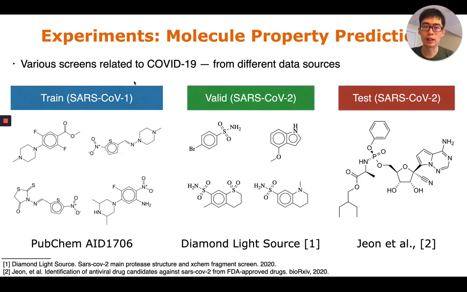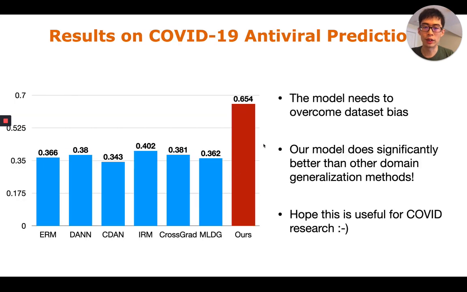Lastly, we also did some experiments on COVID-19 antiviral prediction. Here, the training set, validation set, and test set correspond to different data sources related to COVID-19. So the model needs to overcome the dataset bias induced by different screens or different datasets. As you can see here, our model does significantly better than other domain generalization methods, and we hope this is useful for COVID-19 research.